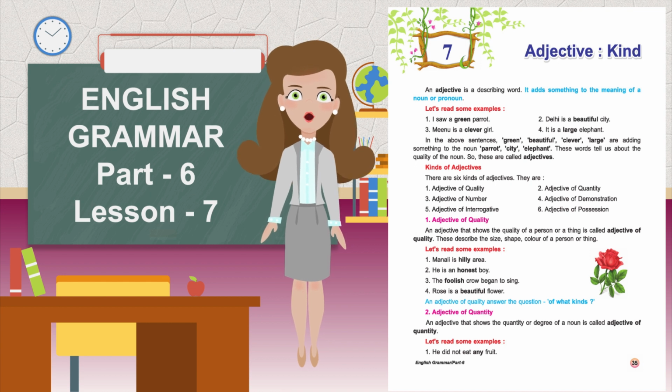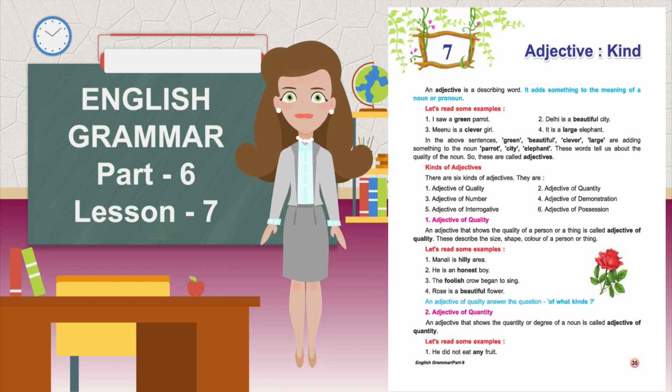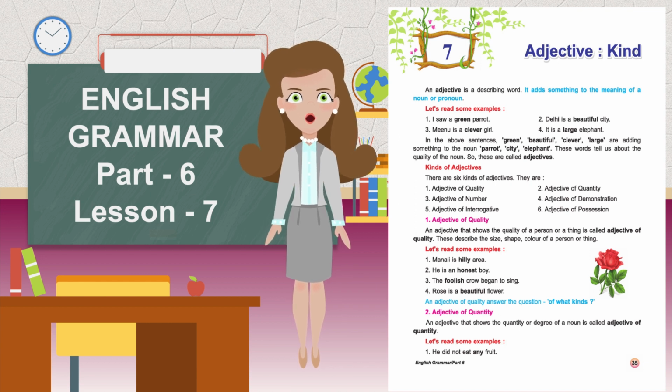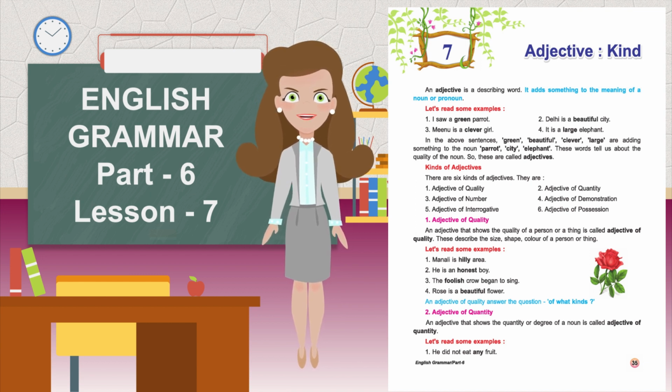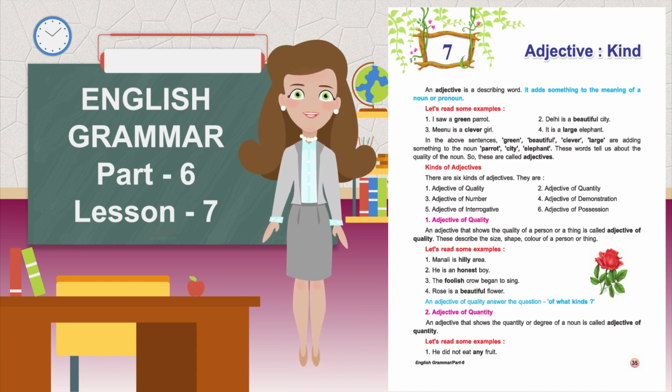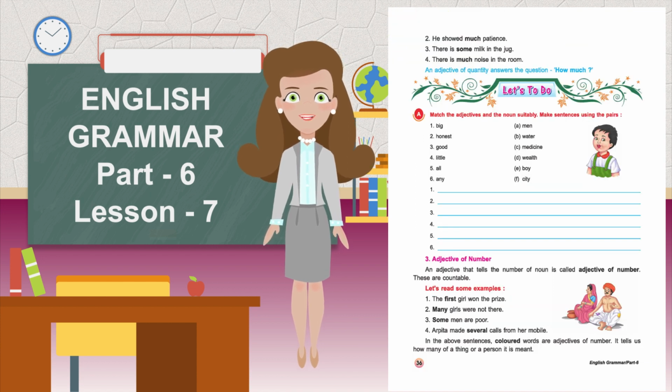Second, adjective of quantity. An adjective that shows the quantity or degree of a noun is called adjective of quantity. Let's read some examples. He did not eat any fruit. He showed much patience. There is some milk in the jug. There is much noise in the room. An adjective of quantity answers the question how much.